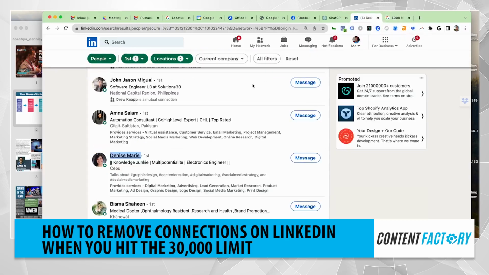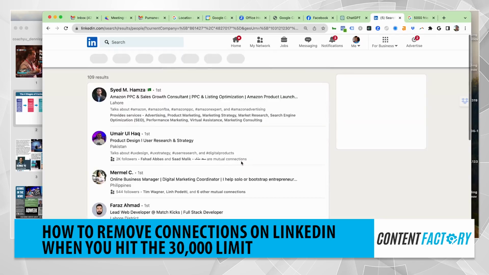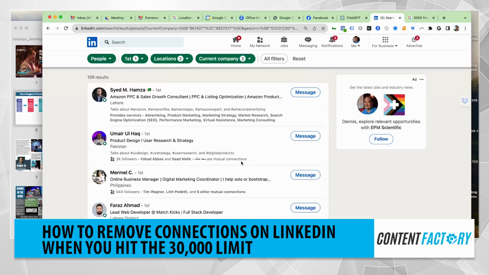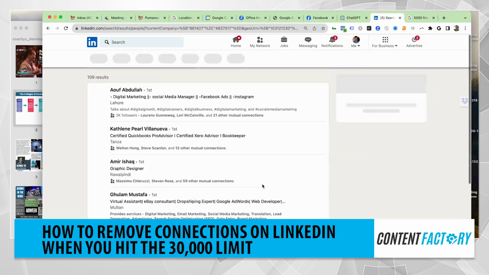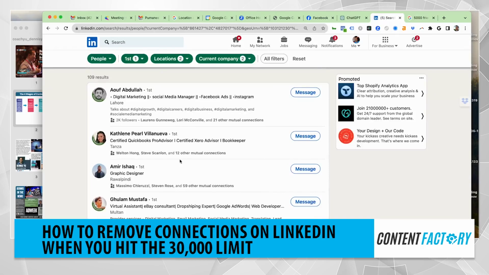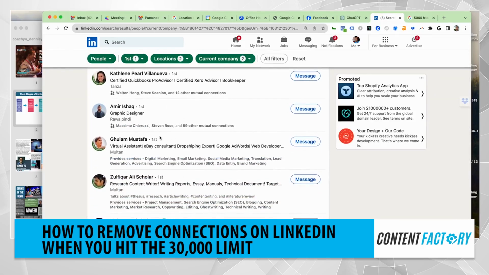All right, here's my favorite way to get rid of people. Look at current company: Fiverr, Upwork, and sometimes I'll put in Google. These people don't actually work at Fiverr, any more than an Uber driver works at Uber. So if they're in a developing country, and you can see there's 11 pages of these, I'll go to page 11. If there's not a lot of mutual connections, this one's got a lot, then I'll right click in.